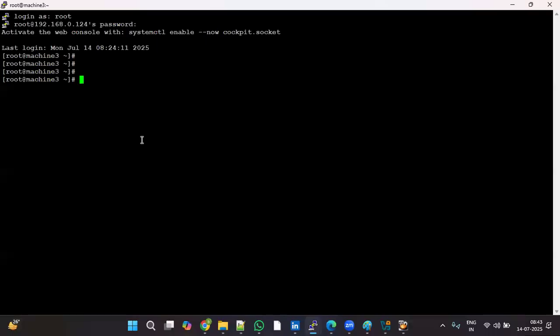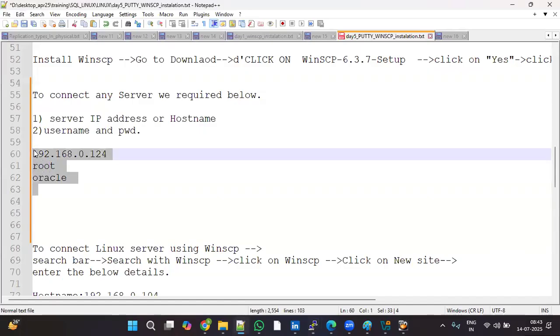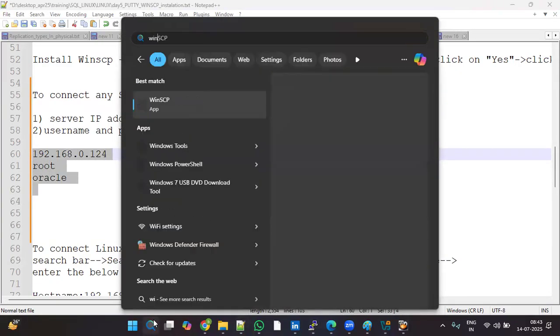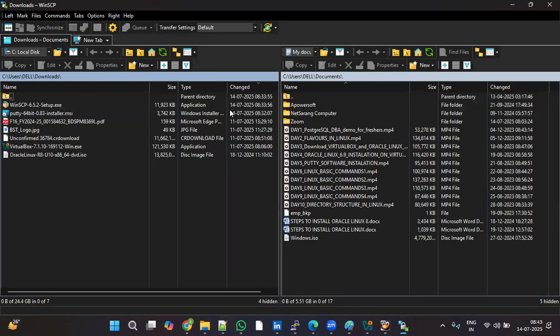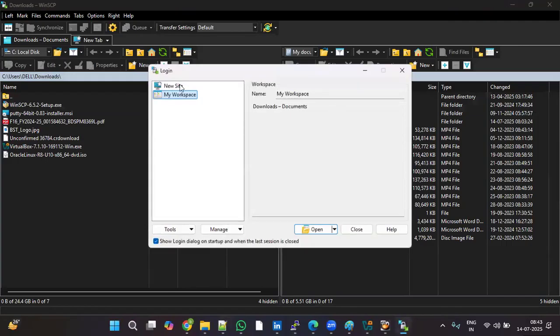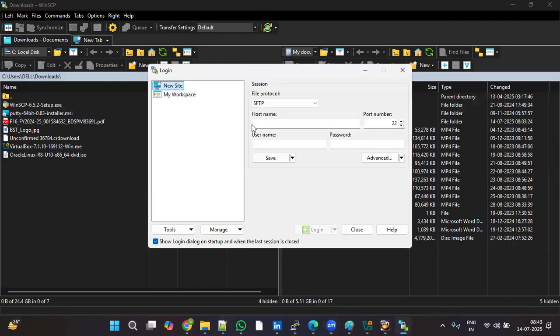Okay. How to connect WinSCP? To connect WinSCP also we require all these things. Let me connect WinSCP. Search menu, type WinSCP, click on WinSCP. Yes, I opened WinSCP. So click on New Site. New Site means to connect to a server. Click on New Site. Host name. What is the host name or IP address?